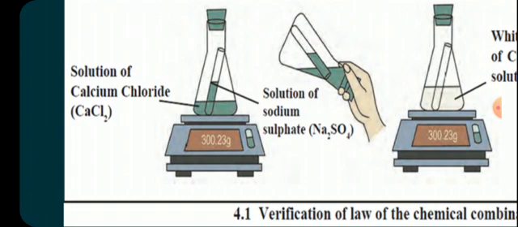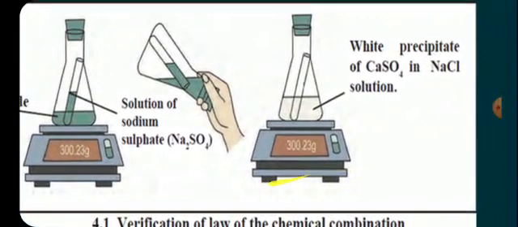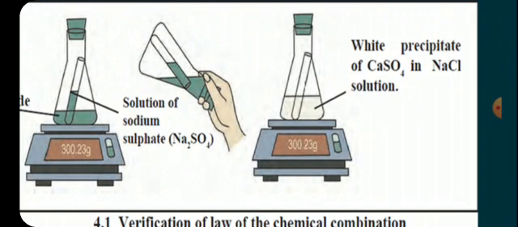Next step is the conical flask is tilted so that solution in the test tube is poured in the conical flask and reaction between calcium chloride and sodium sulfate takes place and white precipitate of calcium sulfate is formed in sodium chloride solution.